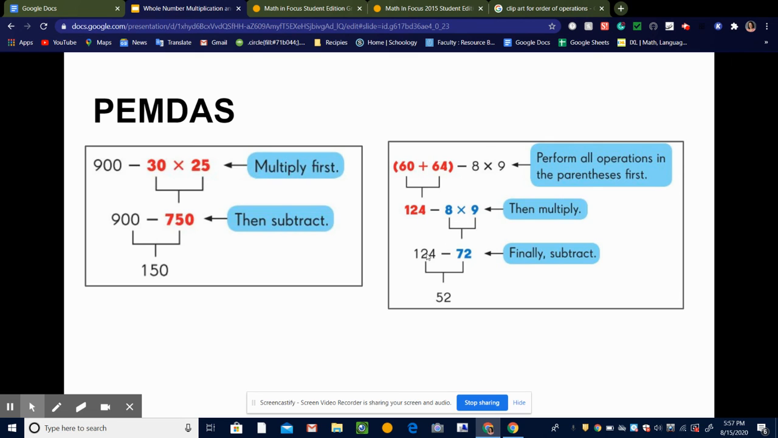So I'm going to bring down my 124 minus 8 times 9, which is 72. So then I'm going to check for any other multiplication or division, and I don't have any more of that, so now I can move on to addition and subtraction. So I look from left to right. I don't have any addition, but I do have subtraction. So I'm going to say 124 minus 72, and that leaves me with 52. So the answer to this, using PEMDAS, is 52.